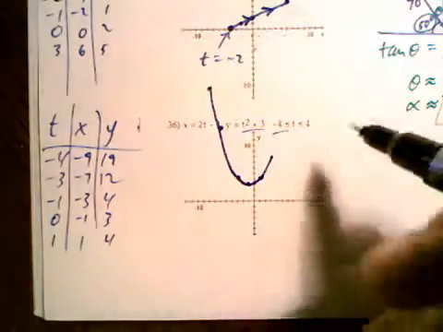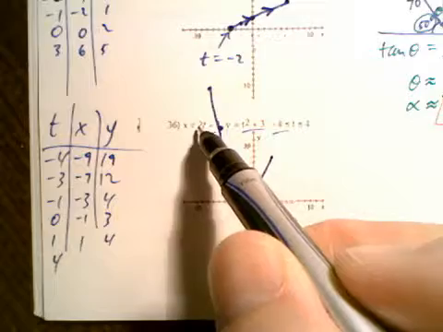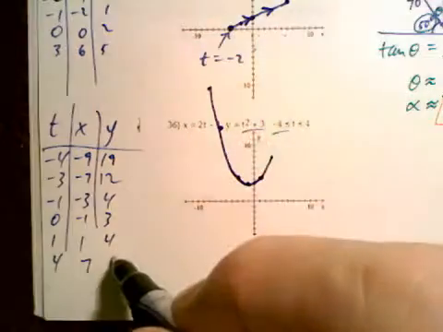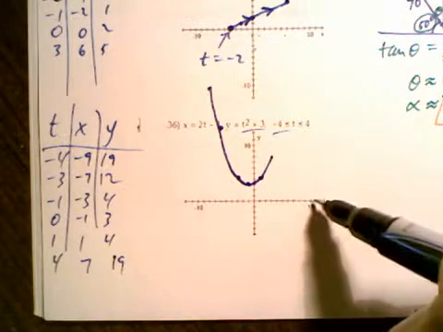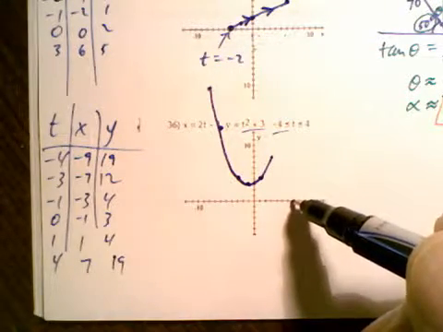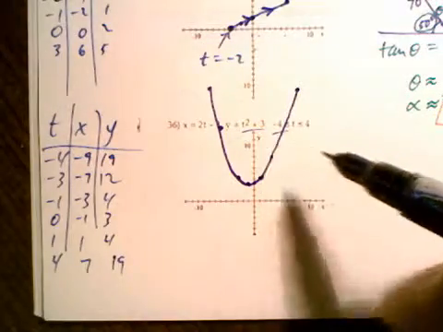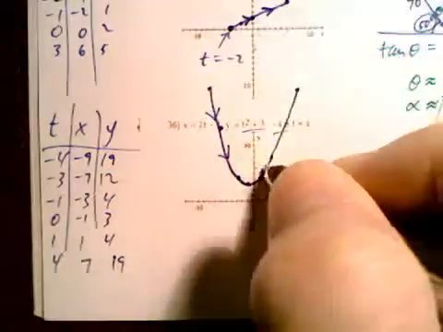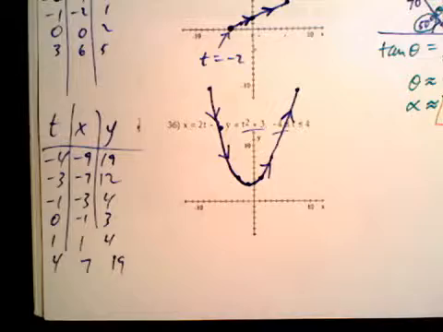And then, let's plug 4 in. When t is 4, we get 8 minus 1 is 7, and we get 19. Okay, so we get 7, and then 9, 8, 7, and 19 is right up there. So that's what it looks like, but don't forget, we have direction when we have parametric equations.